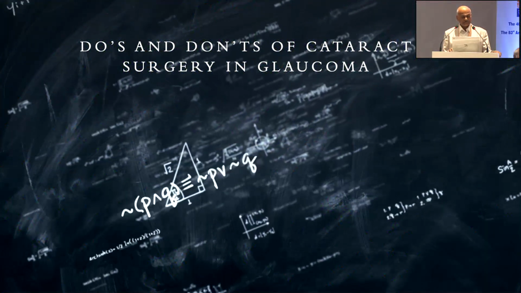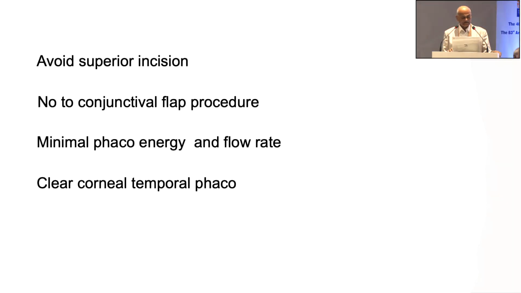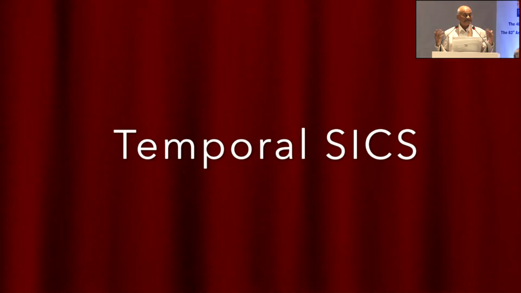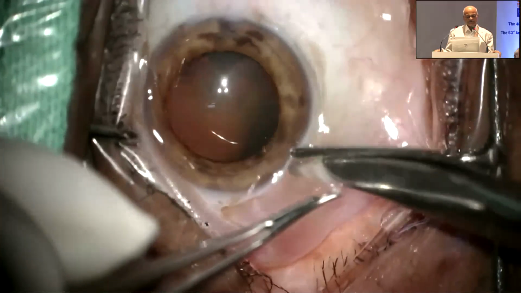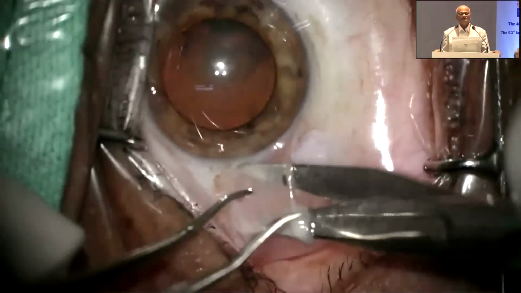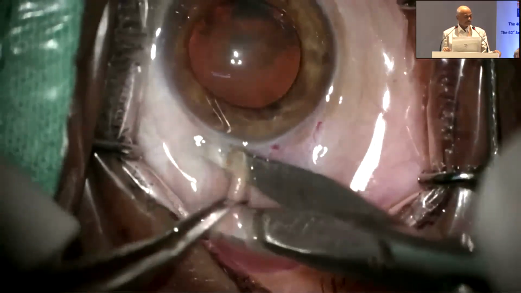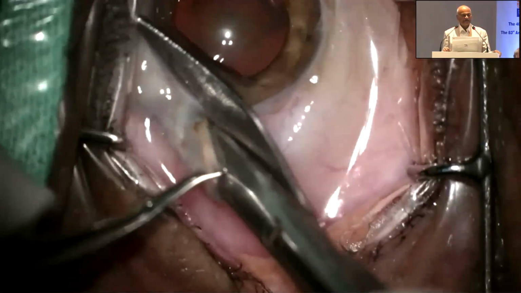So there are do's and don'ts of the surgery. Avoid superior incision, no to conjunctival peritomy procedures, minimal phaco energy, and clear corneal temporal phaco. And now if you want to do SICS, then see here, what I am doing is completely temporal SICS. So you will not go for the superior SICS.